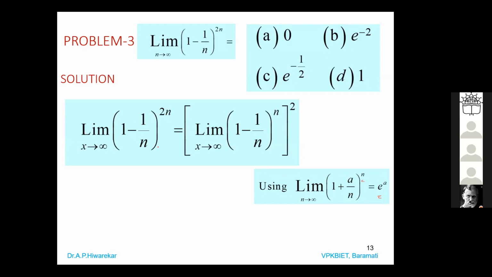So that's why it is (1 minus 1 by n) power n, whole power 2. So 2n can be written as power n, then power 2. So the value of this limit, a is minus 1 here. So it is e power a, meaning e power minus 1. And this power 2. So the answer is e power minus 2, which is option B.